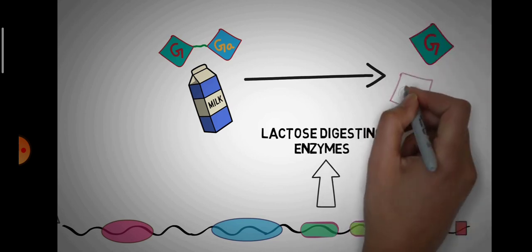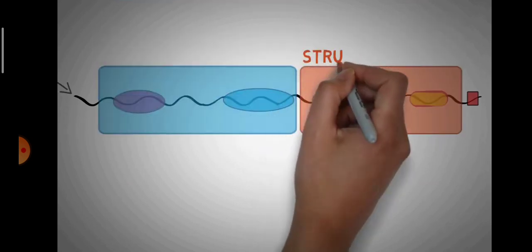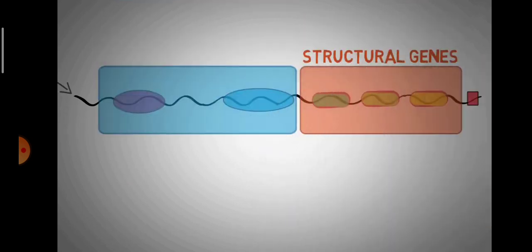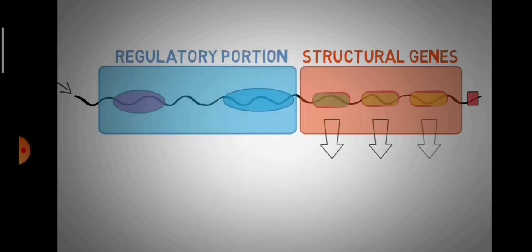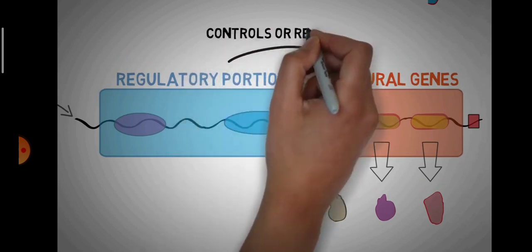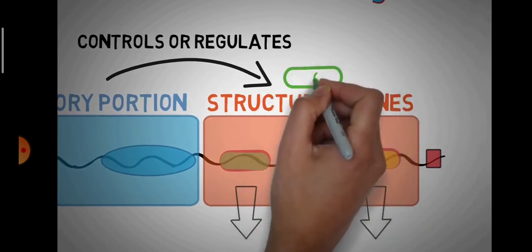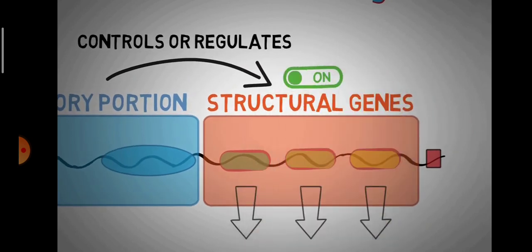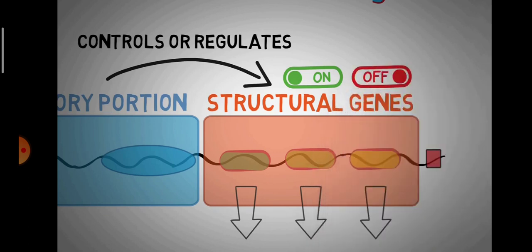The lac operon can be broadly divided into two important regions: the structural genes and the regulatory portion. The structural genes code for the enzymes, whereas the regulatory region of lac operon controls or regulates these structural genes. The regulatory region allows the bacteria to essentially switch on or off the structural genes depending upon whether lactose is available or not.